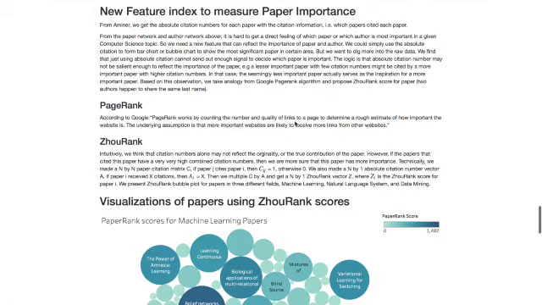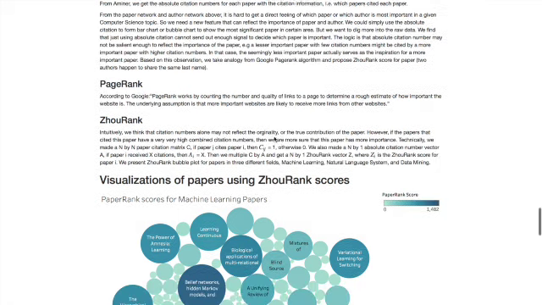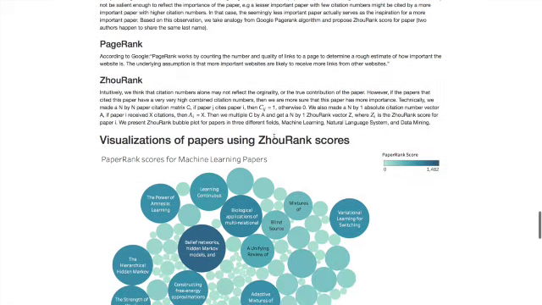So PageRank, according to Google, works by counting the number and quality of links to a page to determine a rough estimate of how important the website is. The underlying assumption is that more important websites are likely to receive more links from other websites. Here, intuitively, we think that citation number alone may not reflect the originality or the true contribution of the paper.